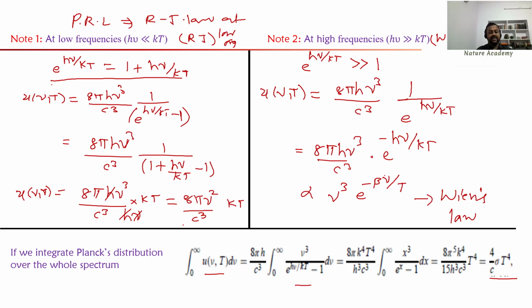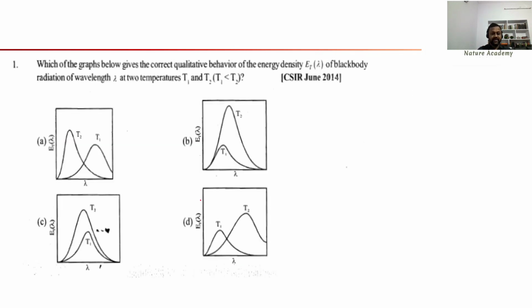So I can say that Planck's law is suitable to describe the energy radiation of any black body. Okay, so this is exactly matching with this experimental data. You will get Rayleigh-Jeans law at low frequency and you will get Wien's law at high frequency. If you integrate over the whole energy spectrum, finally we are reaching the Stefan-Boltzmann law. Okay, I hope you understand this thing.